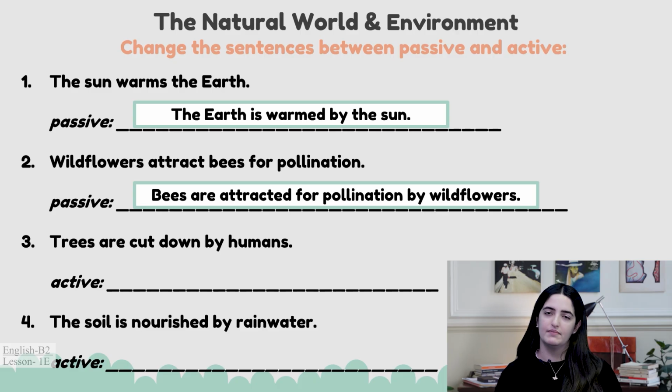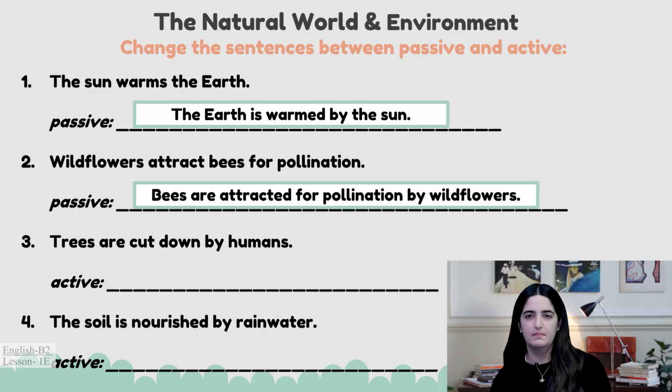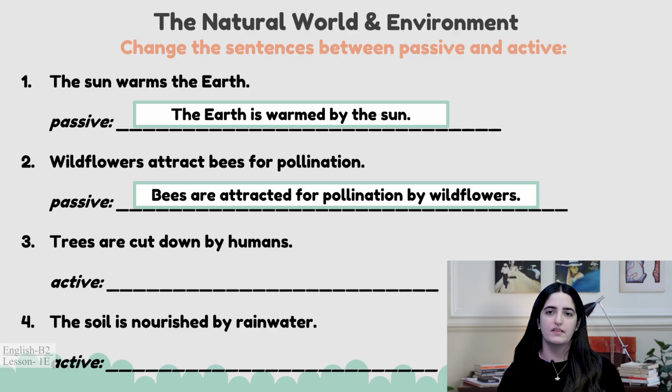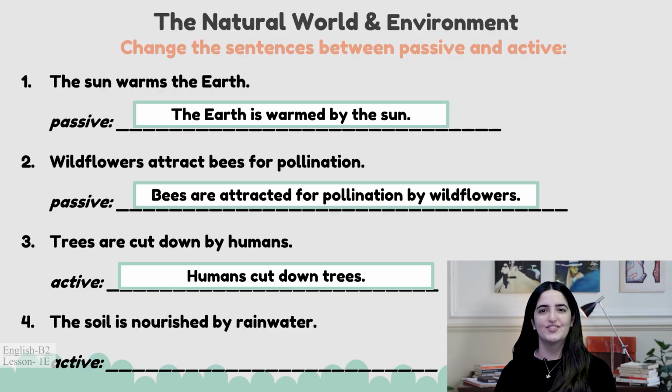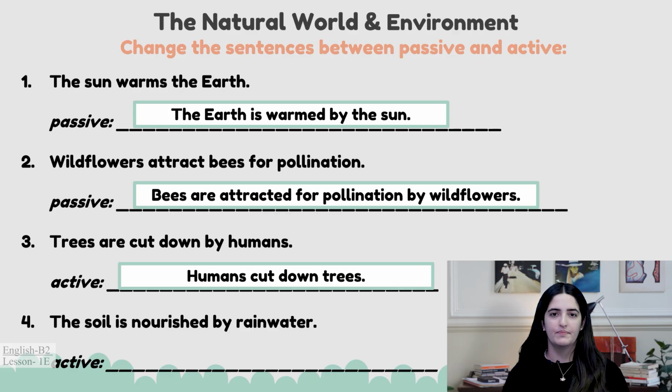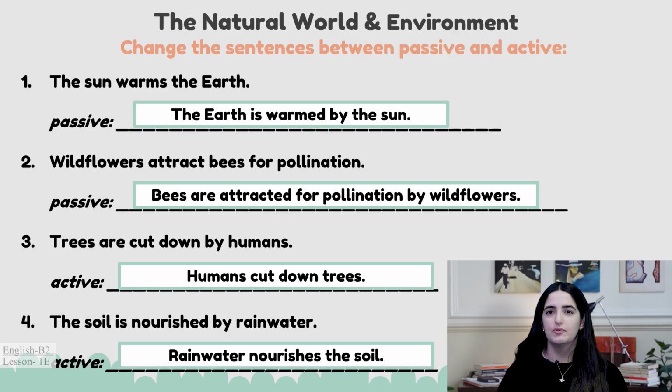Okay, now you have a passive sentence and you need to make it active. So again, it's swapping those things around and seeing how an active sentence works. Trees are cut down by humans. What happens to it? Pause and answer. Humans cut down trees. So remove that are, we remove that by, and it pretty much just swaps around the subject and object. Next, the soil is nourished by rainwater. What does it become when it becomes active? Pause and answer. Rainwater nourishes the soil. Well done.